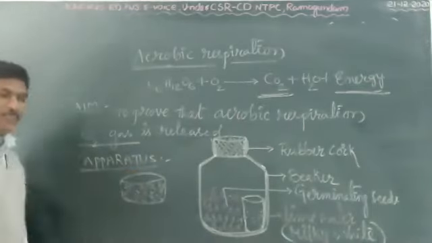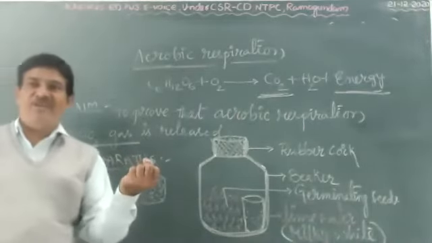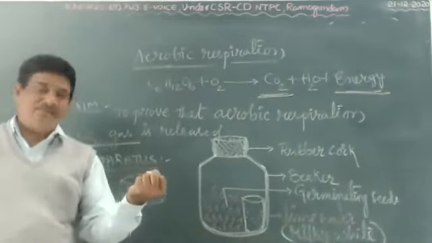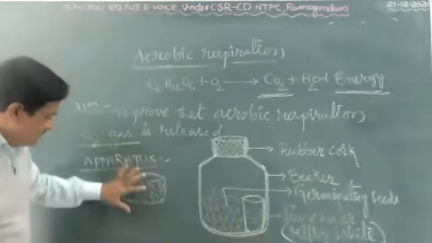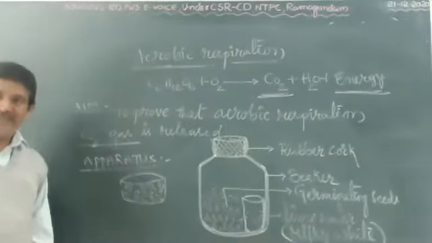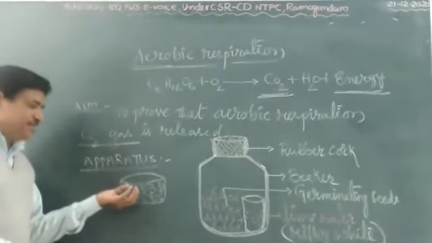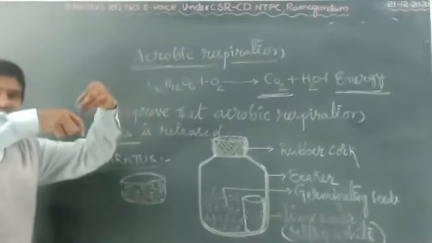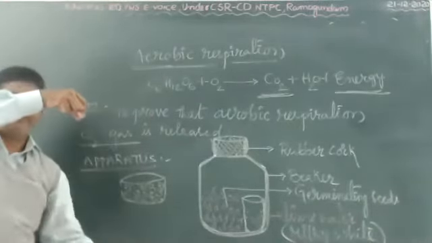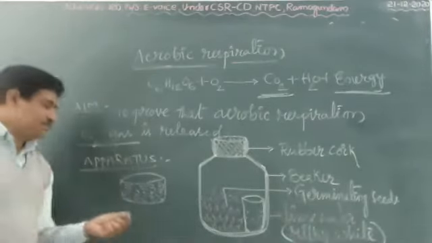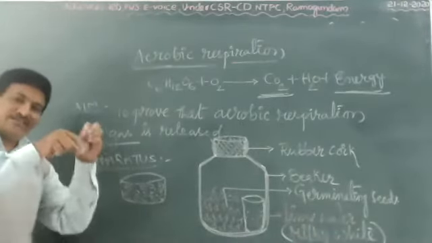Now procedure. You take a handful of Bengal gram, soak into water one night completely. Next day, you take the seeds into cotton cloth and drain the water.